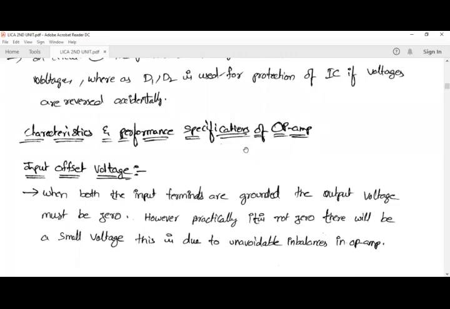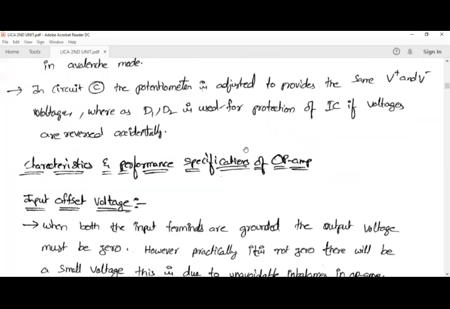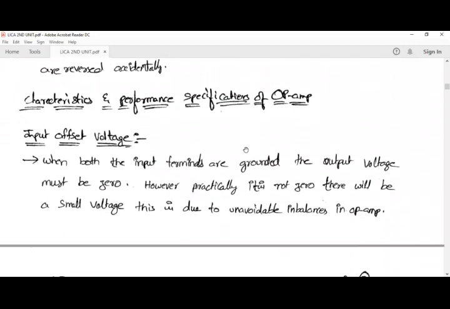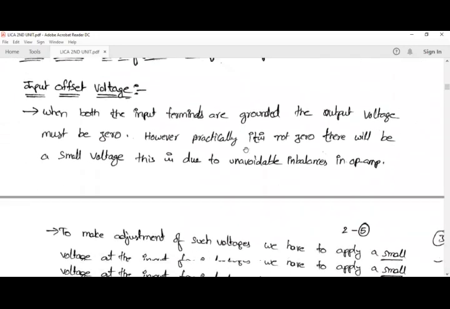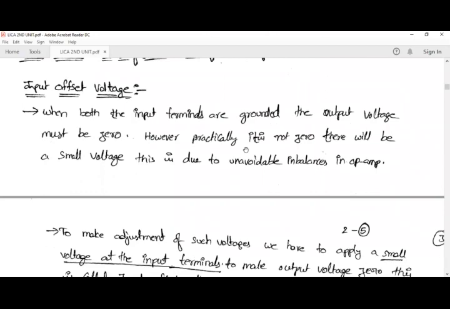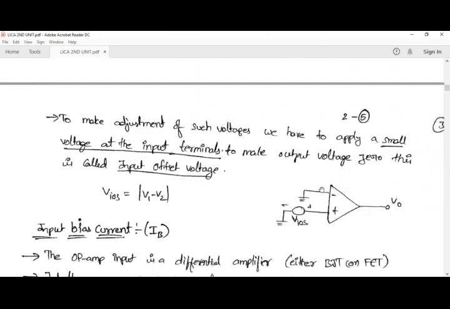So coming to the characteristics of op-amp, the first characteristic is input offset voltage. So what is this offset voltage? First we are going to discuss what it is. When we are considering an op-amp, this is an operational amplifier. Op-amp is having two input terminals, one is the inverting input terminal and another one is the non-inverting input terminal. If both the input terminals are grounded, then the output must be zero. Grounded means we are making both the inputs zero, so the output must be zero.